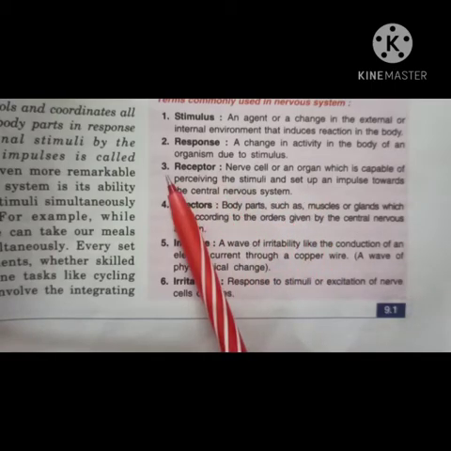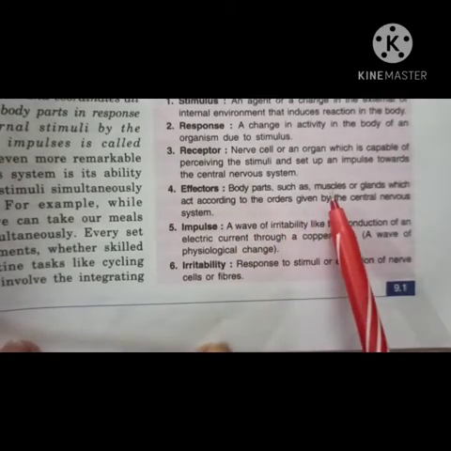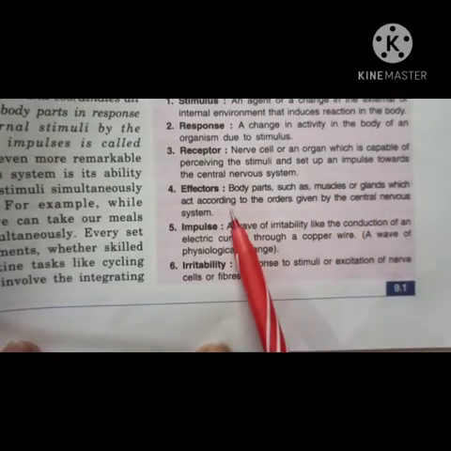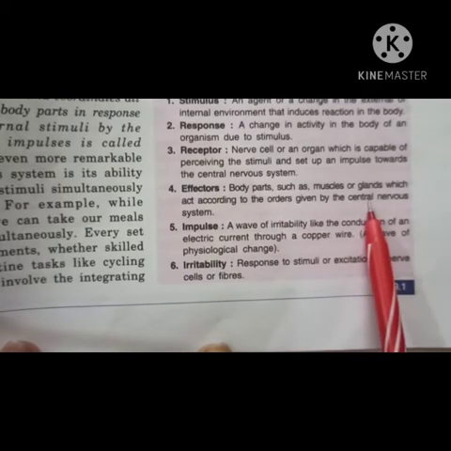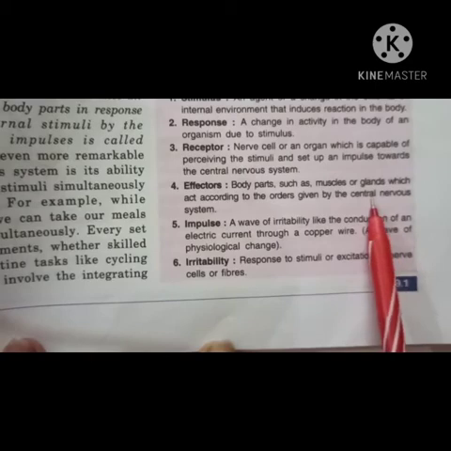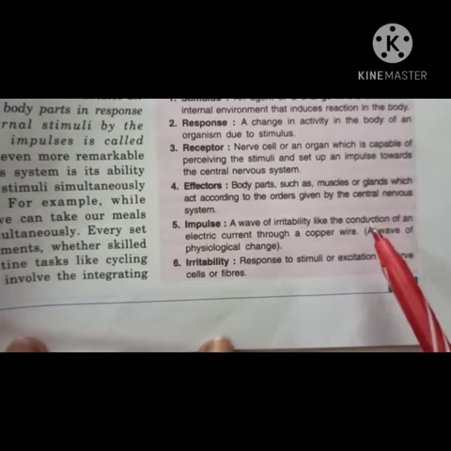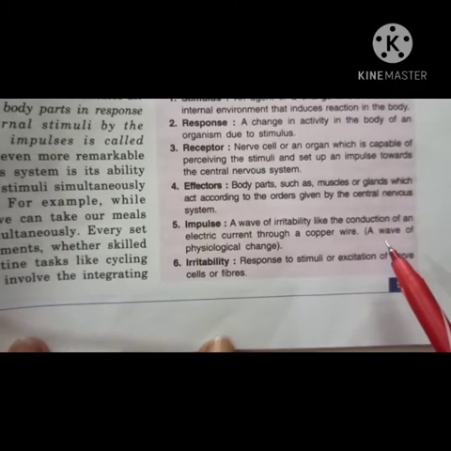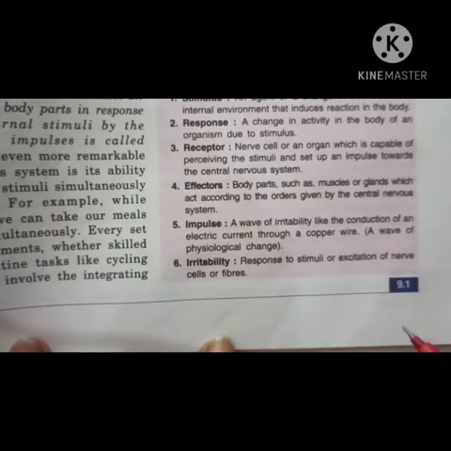Right? Next is your effector, the body parts such as muscles or glands which act according to the orders given by the central nervous system, that is your brain or spinal cord. For example, simply suppose you saw your friend eating a chocolate or he is eating amla, okay, what happens? Mouth starts watering, right? So how did the water come?